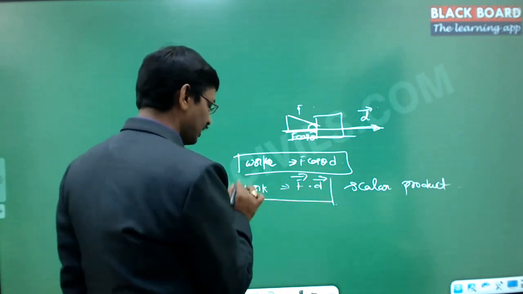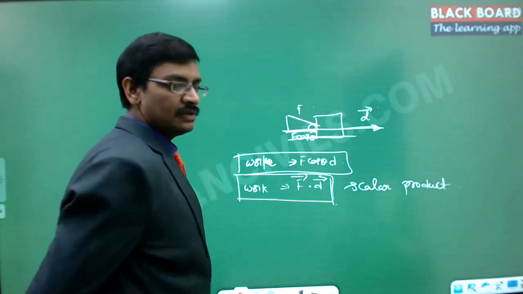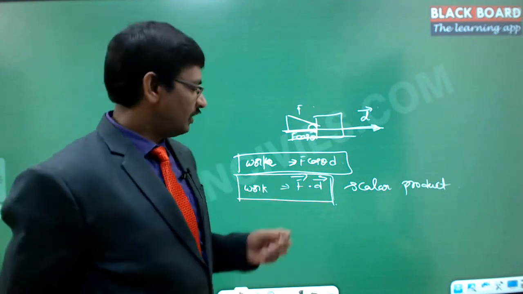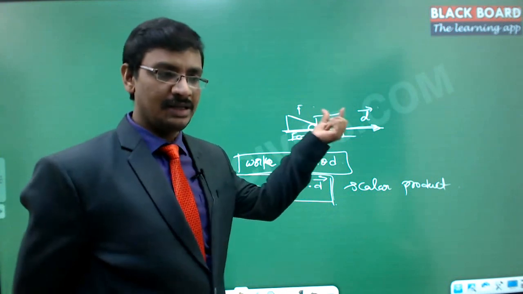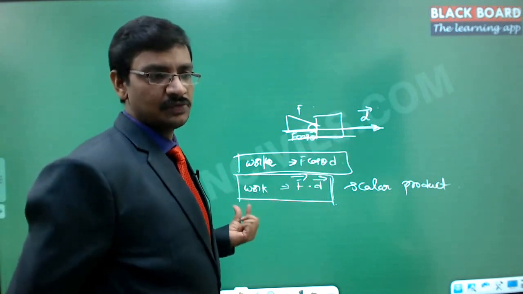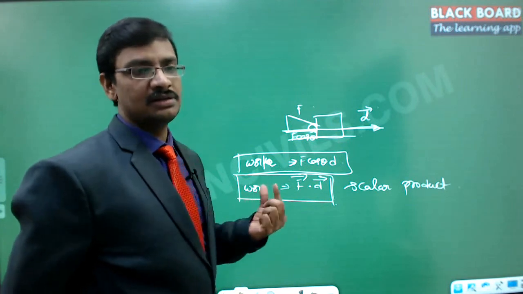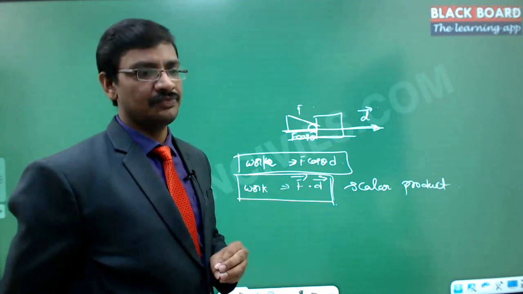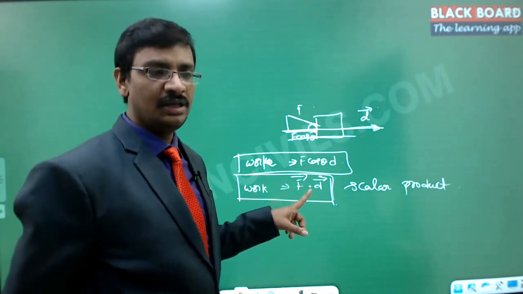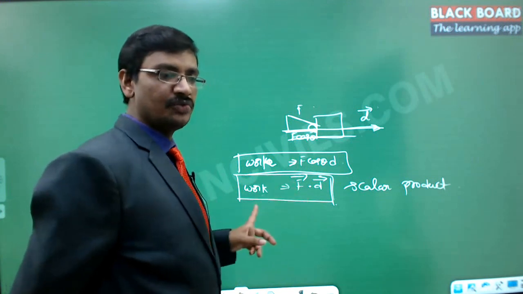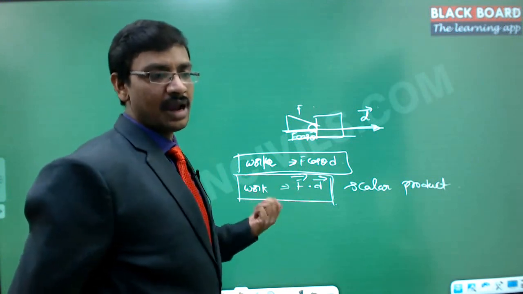Now this is the fundamental understanding of physics, to think in the direction of converting a vector into a scalar. Why? Because F is a vector, D is a vector, and the combination which we are taking out is a scalar, which is work. So work is nothing but the potential. Work is defined as the potential. So here F into D is a scalar, though F is a field vector, but still we can work with the work. Work can be added together.